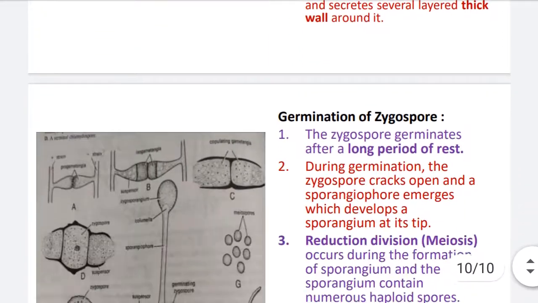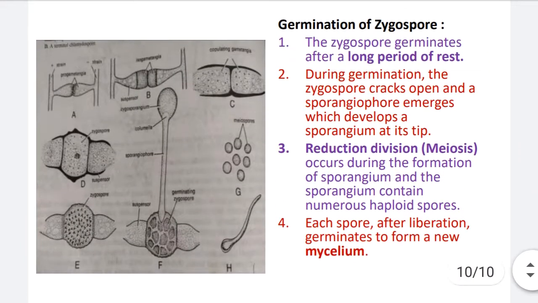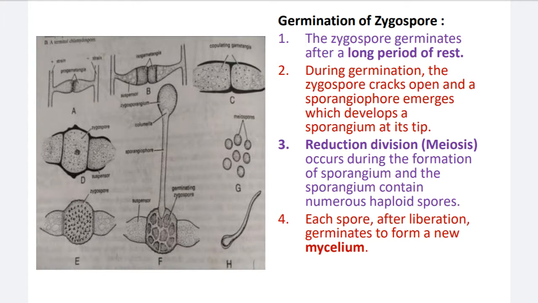Now see the germination of the zygospore. At the time of zygospore germination, meiosis takes place. Meiosis is the reduction division, which is the last event of sexual reproduction in fungi. It changes the diploid condition into the haploid one.